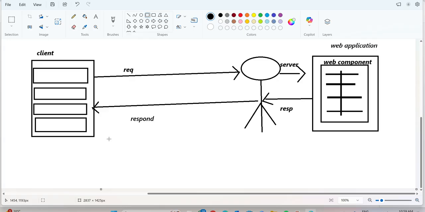Here the client is not fixed. Are you able to understand? This is a distributed application.